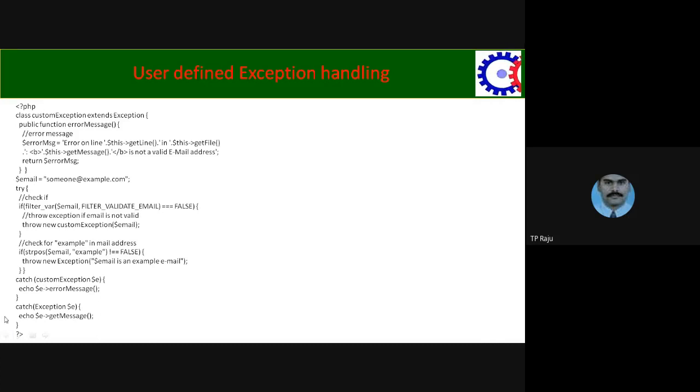See, this is an example for multiple catches.